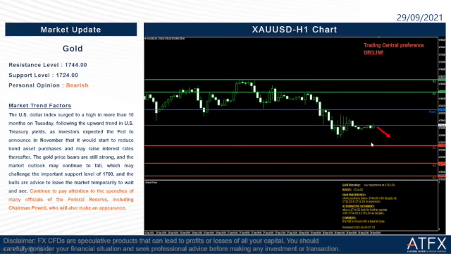Let's take a look at the market graph here. If the gold price falls to the support level here, 1724, and breaks down the support level S1, then we will look for further downside to 1714 as the S2. If the price goes up and breaks through this pivot 1744, which is the resistance level, then we will look for further upside to 1754.